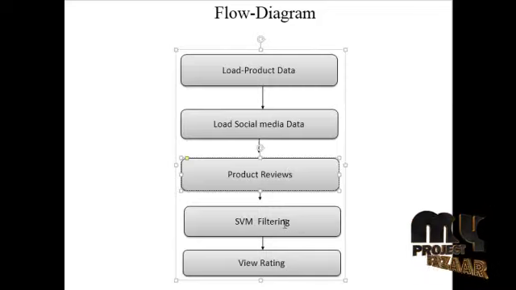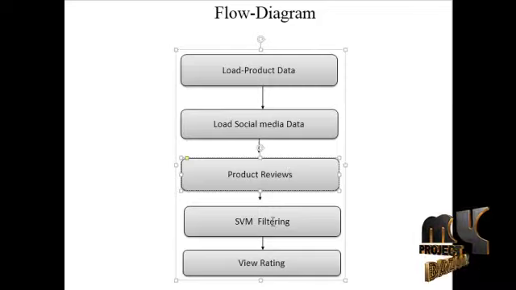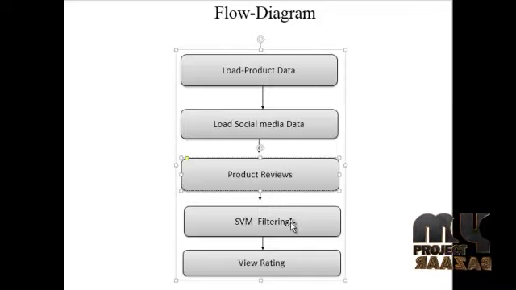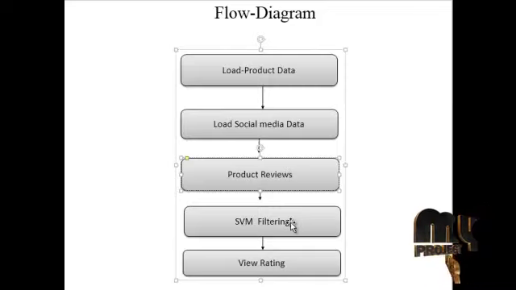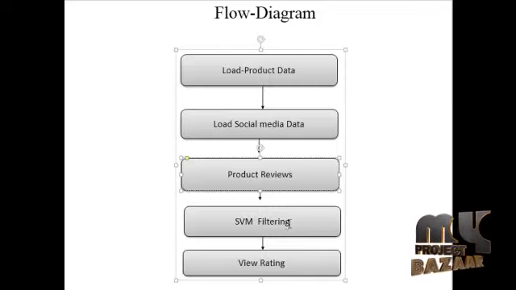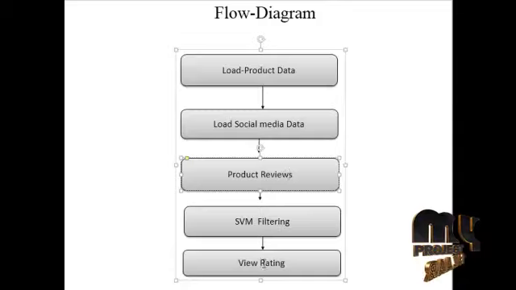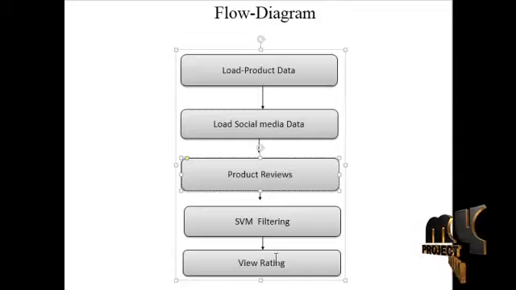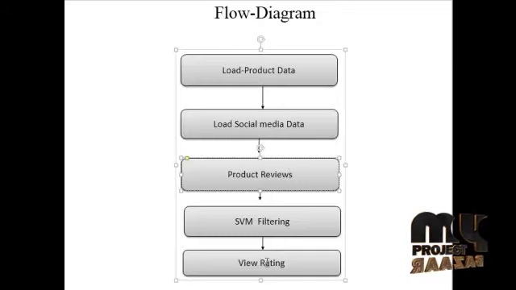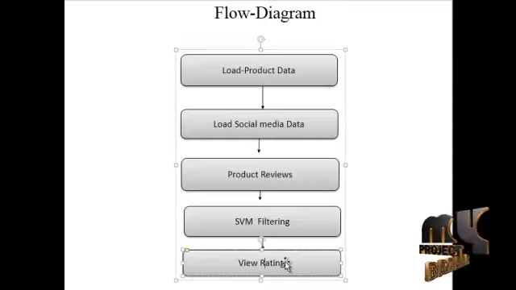The positive and negative comments can be filtered by the SVM process, using POS tagging and load stopword removal. All of these modules are involved in the SVM filtering process. At last, it filters the positive, negative, super positive, and super negative words, and gives the view rating process. The view rating process is the final model. It can be viewed by the user.